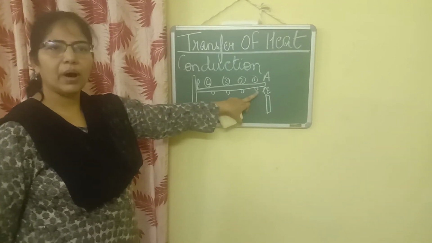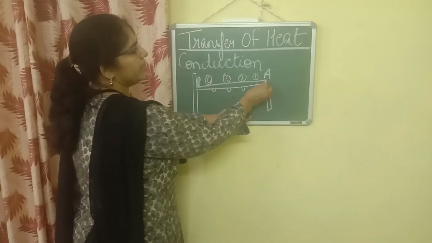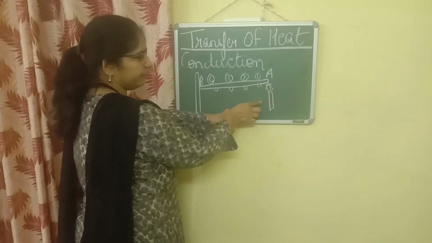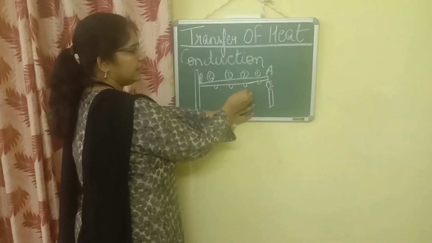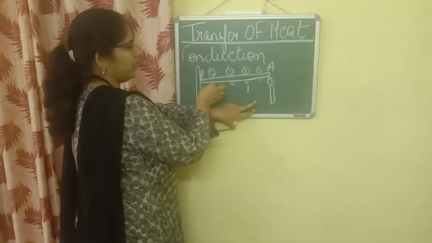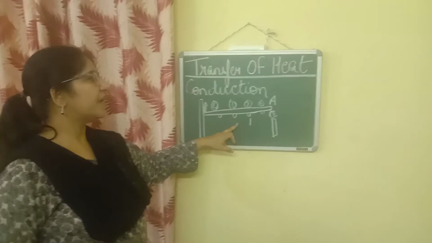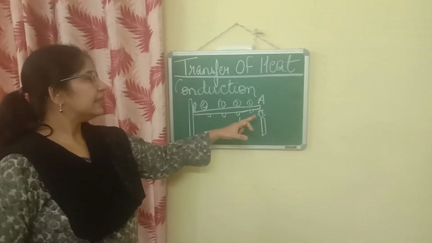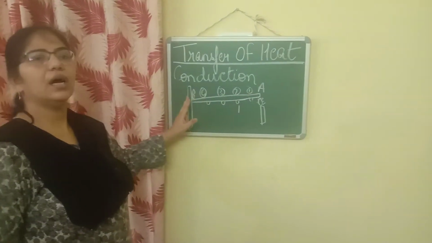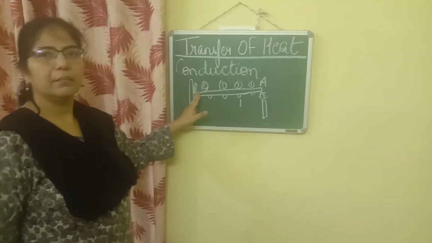Wax number 1. Why? Because it is near the flame. So this part will be heated first and then the heat will be transferred here. So this will melt first, then number 2, then number 3, then number 4. So with this experiment we can say that heat travels from the hot end towards the colder end. That means from end A to end B.